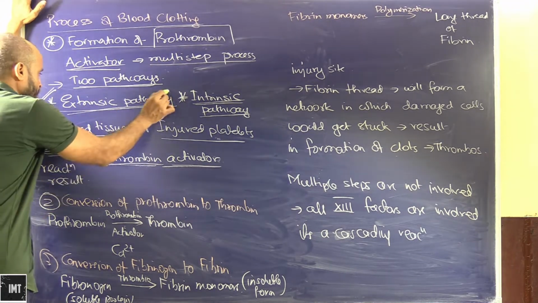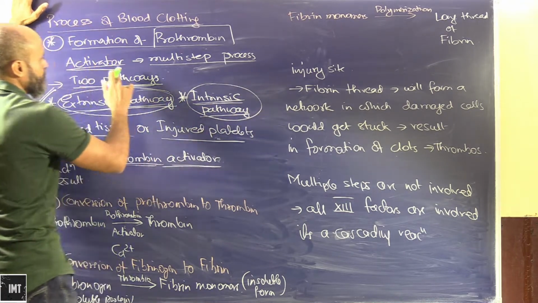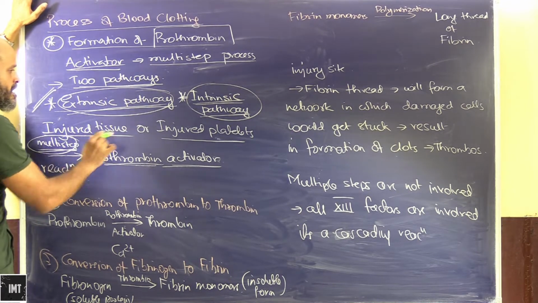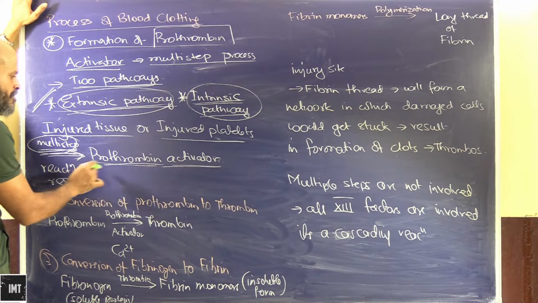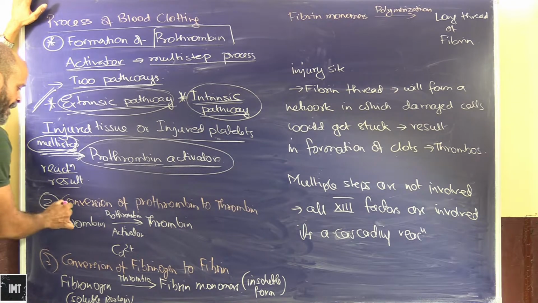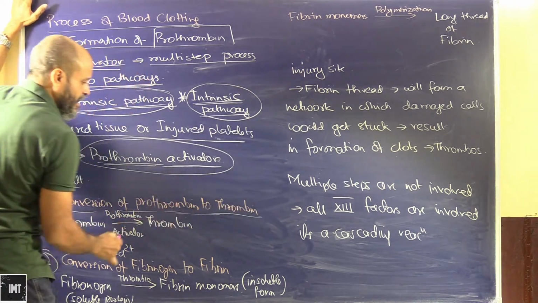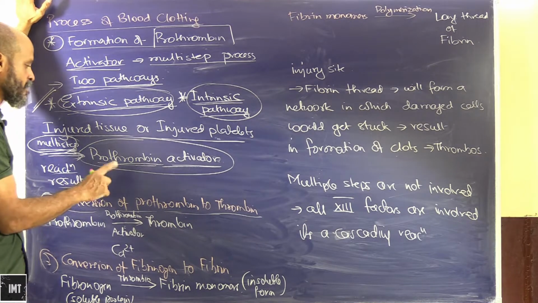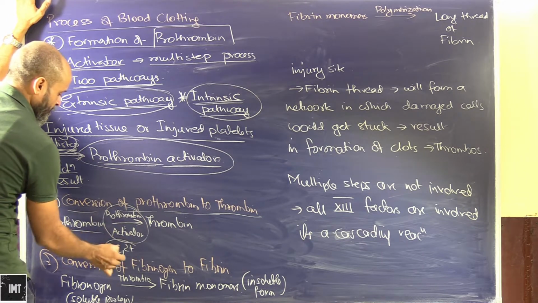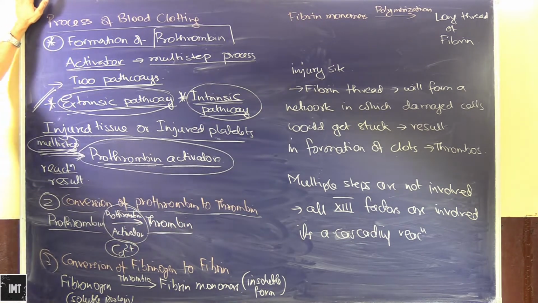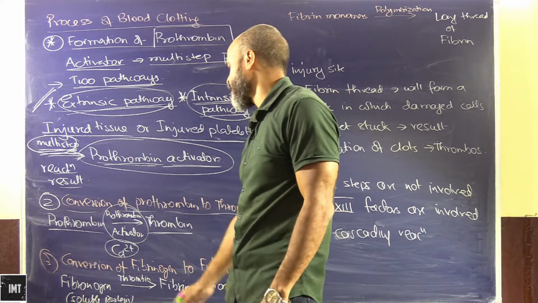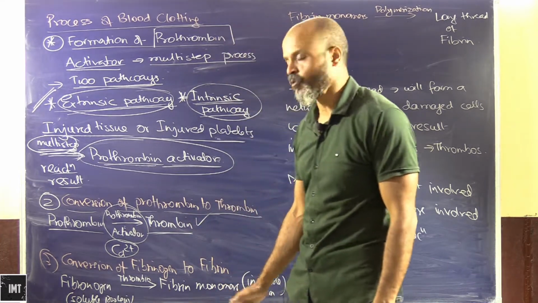So we have the extrinsic pathway, and the other one is the intrinsic pathway. The formation of prothrombin activator is a multi-step process, but there are two pathways. What will happen is that prothrombin will get converted into thrombin. So the prothrombin, through the prothrombin activator and calcium ions, through a series of reactions, gets converted into thrombin.